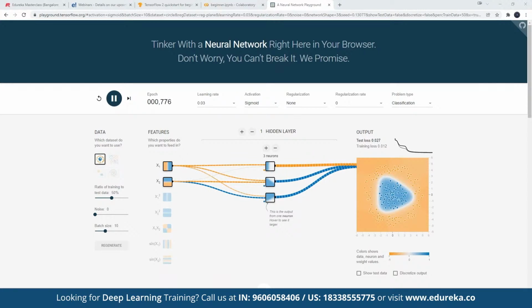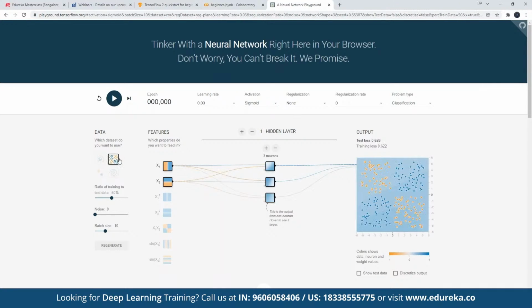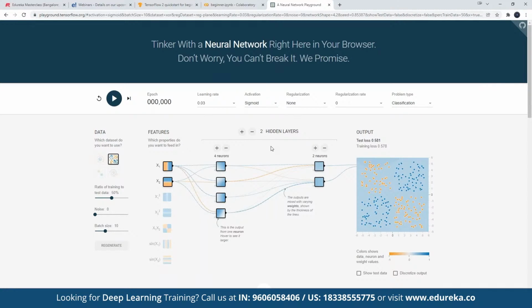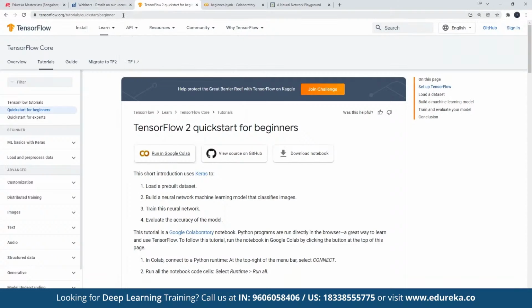This is just to demonstrate how deep learning models can help us in finding the complex patterns in a given data set. I have shared this link over here in the chat window. You can click on that link and practice it at your end as well. There are various example problems given by the TensorFlow team. You can increase the number of neurons, number of layers, and start training. Check out various values just to get a taste of how neural network training would look like. Along with this, you can also make use of the TensorFlow official documentation to learn more about the same.